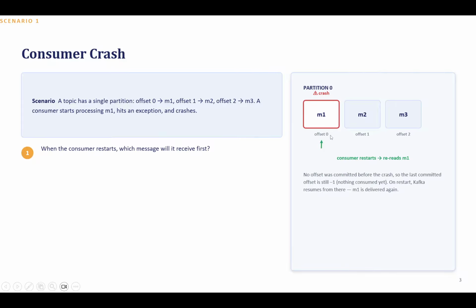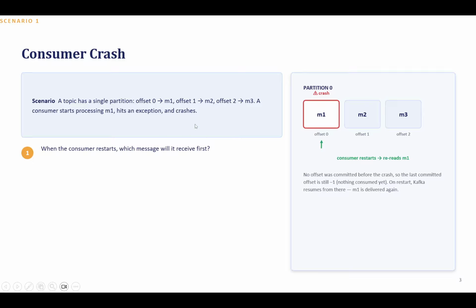I didn't mention it before, but now I'm saying it: once the consumer has consumed the message, it will commit the offset. If it has committed the offset, it checks that, and then it will read from the next, upcoming offset. This is how it works.